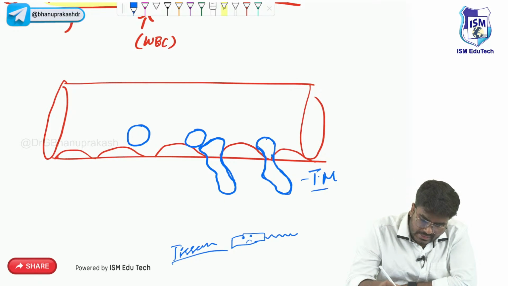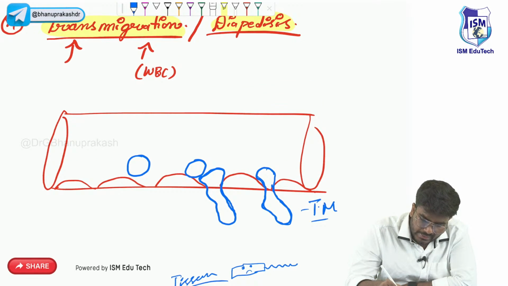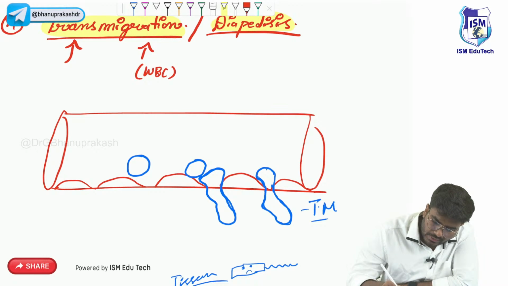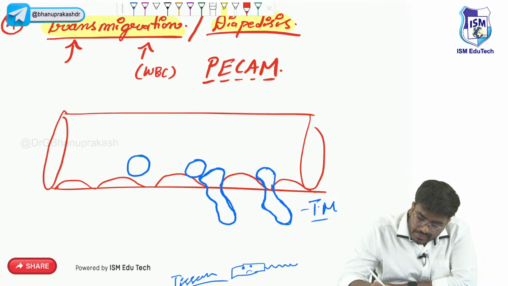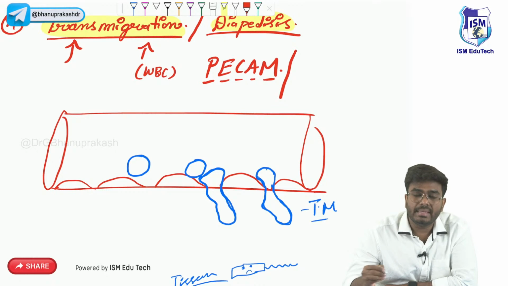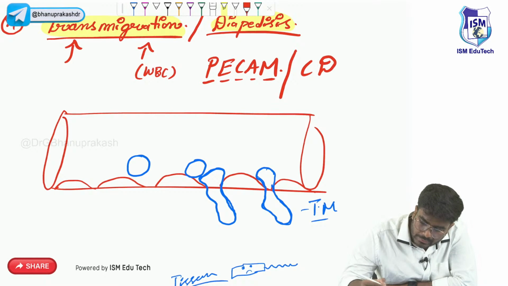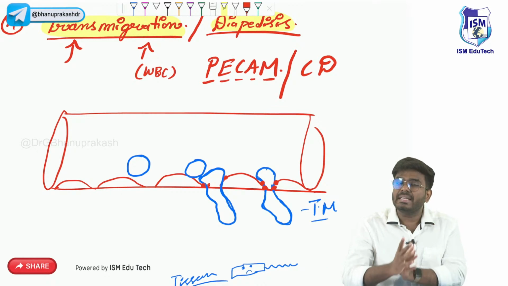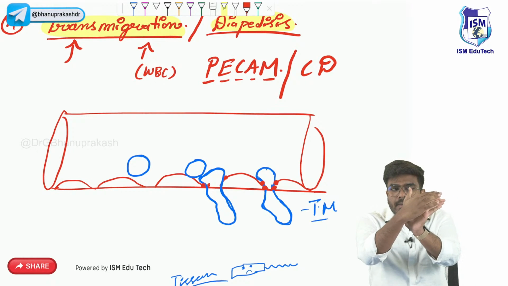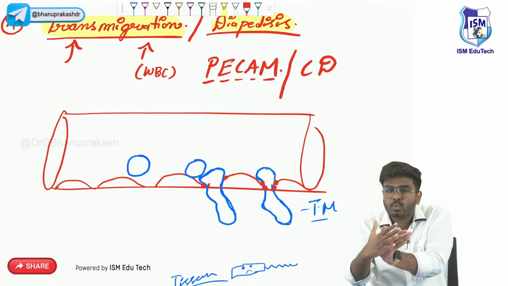Important point is that this transmigration is again mediated by certain important molecules. What are they? The molecules involved here are called PECAM. PECAM also has a cluster designation marker. There are molecules on the endothelial cells, and those molecules are the ones letting the WBC pass through the blood vessel.